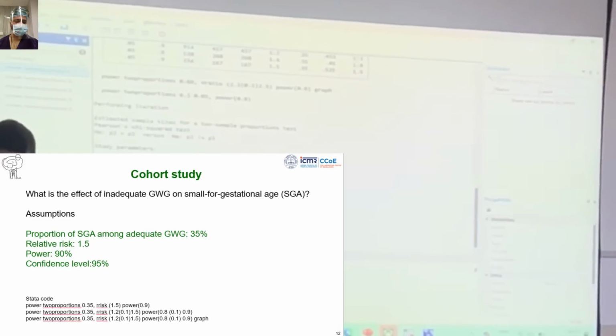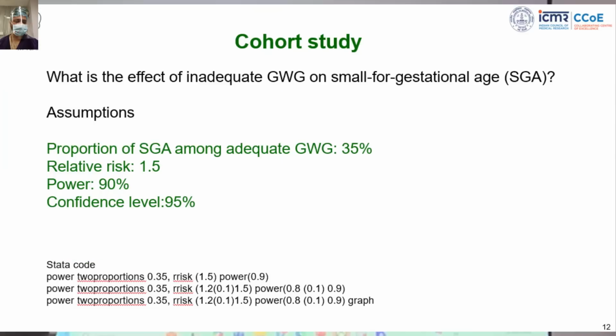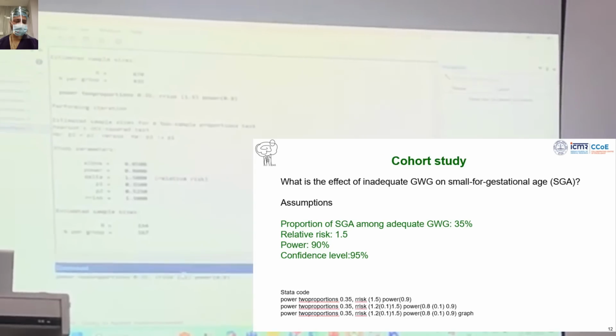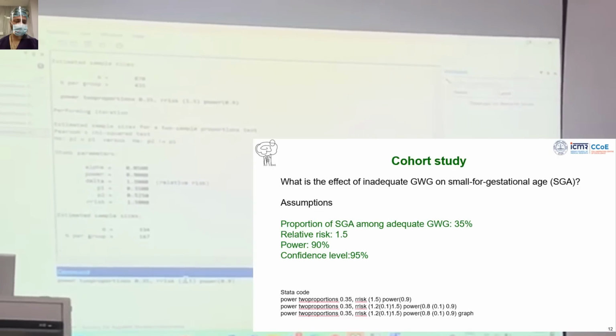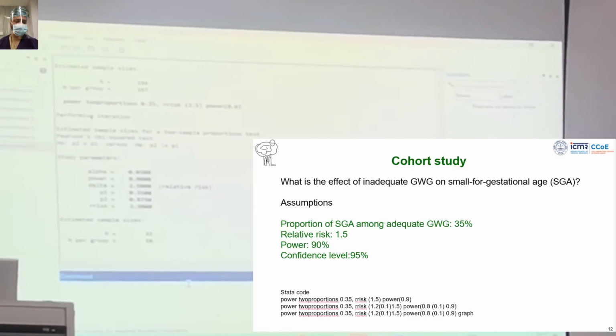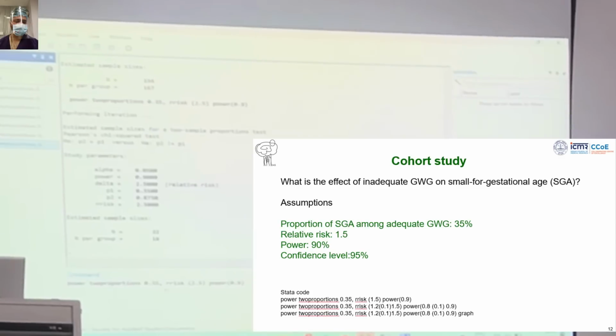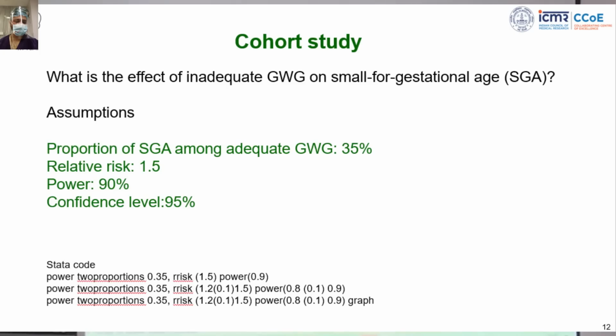And your 1.5, according to 1.5 your sample size had come to 167, total will be 344. Okay. If we make it 2.5, it is very low. Nothing else to do, just change 1 to 2. Now you have raised a very good point. Now let's see, I am doing another thing. This 35% we had taken to see the proportion of SGA in adequate gestational weight gain. Now suppose we see that this is 20%, just 20%, and this 2.5.